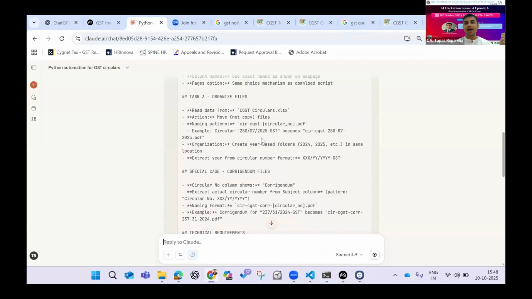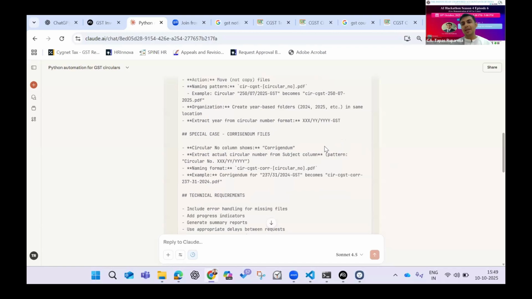So what I have done is I have asked it to develop a code which would rename all the files into a standardized format. I have given an example of the format: if it's a circular, it has to say circular CIR CGST, then the circular number, and then the year, etc. And it has to go in a proper folder based on the last four digits of the circular. So if it's a 2017 circular or a 2018 till 2025, whatever the circular is, I will get to know it.